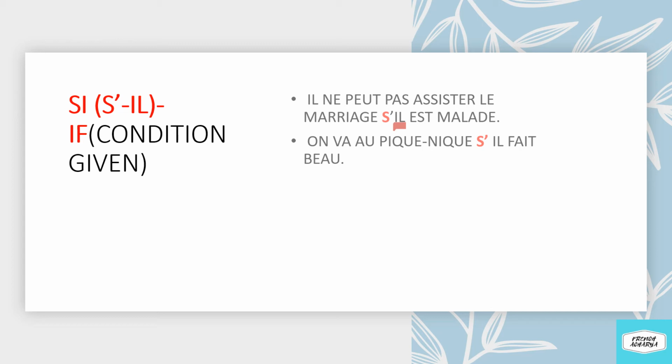Okay. Now the other example is: On va au pique-nique s'il fait beau. We're going to the picnic if it is pleasant. So here again, we have the conjunction si which is connecting two sentences. On va au pique-nique, first sentence. Il fait beau, second sentence. So we are making these two sentences one sentence by using conjunction si.